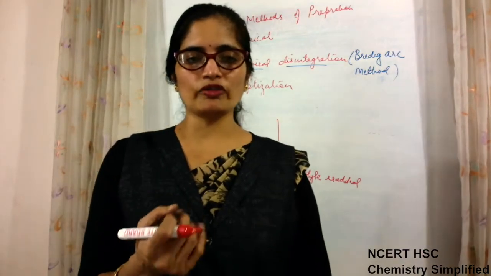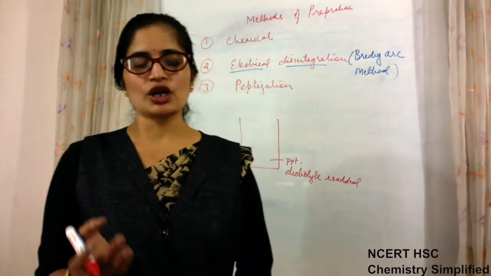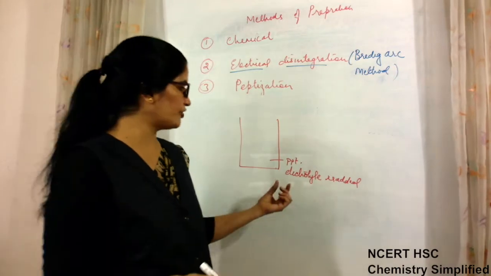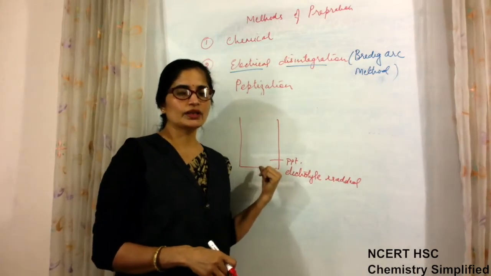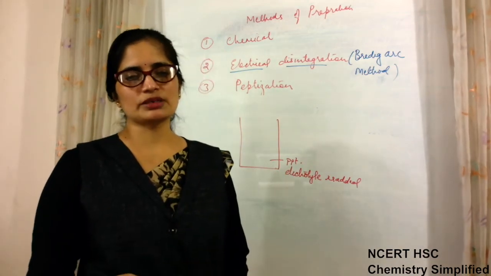Suppose I talk about ferric hydroxide sol. So ferric hydroxide sol was having positive charge on it. So if that particular solution is mixed with some amount of electrolyte which has the same charge which it already had on it, then it will be regenerated back on addition of dispersion medium.